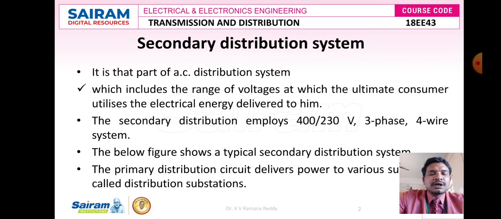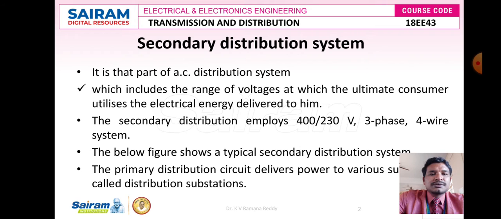Suppose in the earlier video we discussed the primary distribution system, where the incoming line voltage is greater than 11 kV, like 33 kV, 66 kV, 132 kV, 220 kV, 400 kV. So that high AC voltage is stepped down to 11 kV, which is directly given to the factories or industries, and again it is given to the substations. So these substations come under the secondary distribution system.